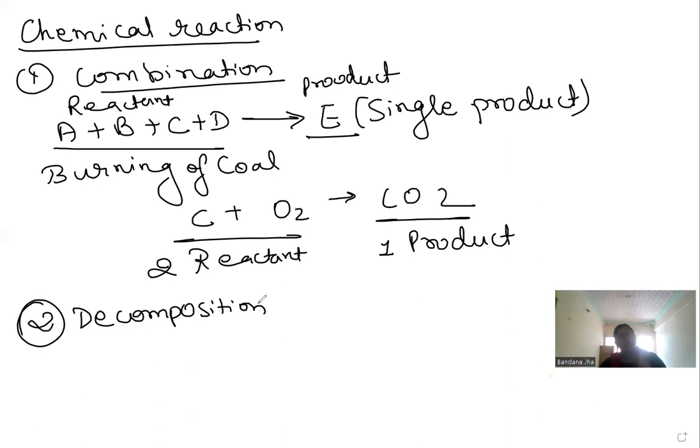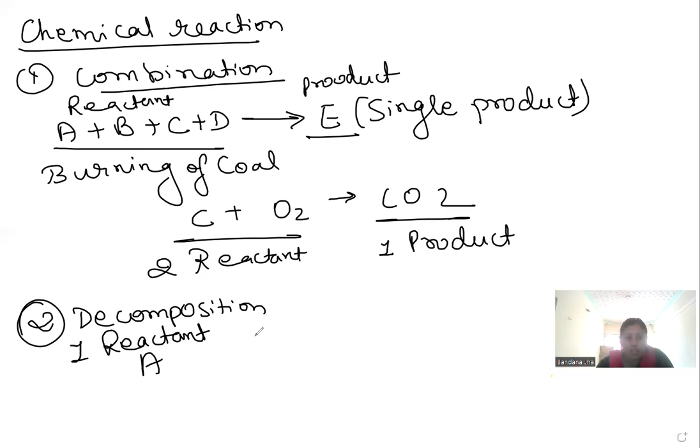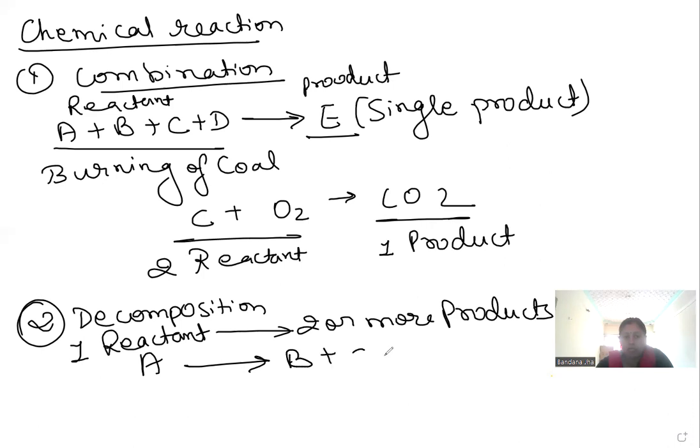Reactant will be one, product will be more than one. One reactant, but the products will be 2 or more, like E plus C plus G, whatever.